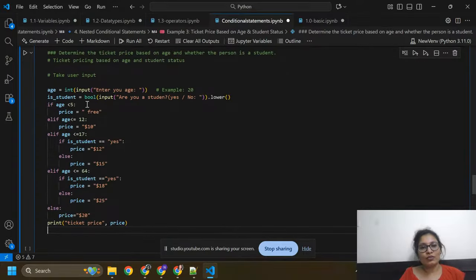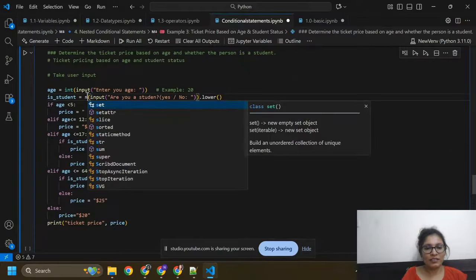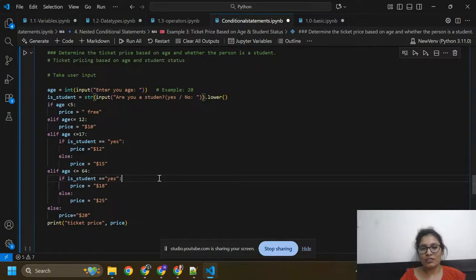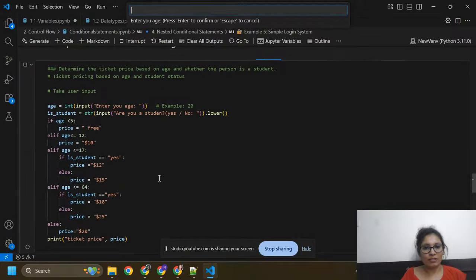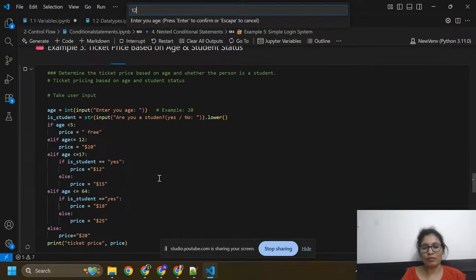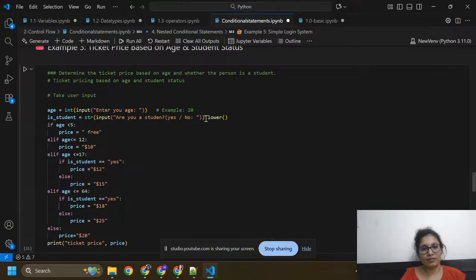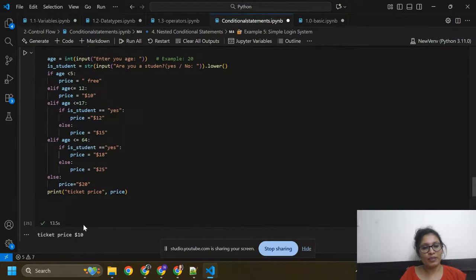So here I am going to use boolean, is it correct or not? Should I remove this bool, because we are giving is student equals to s? Should I give here string str? I'm just checking. Okay, so here enter age, I'm going to enter 12. Then, are you a student, yes or no? I'm just going to write yes. So what I got, ticket price is $10.